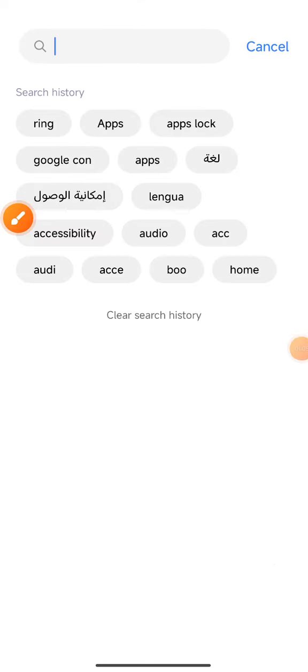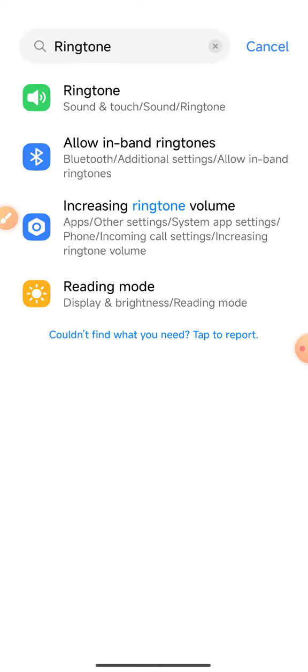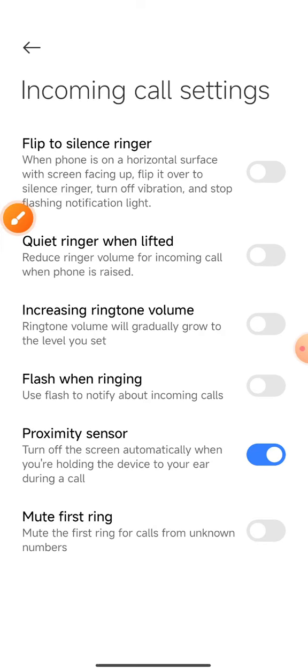and type ringtone and search. Already showing this interface on your mobile phone display: ringtone, increasing ringtone volume. Search this option and increasing ringtone volume